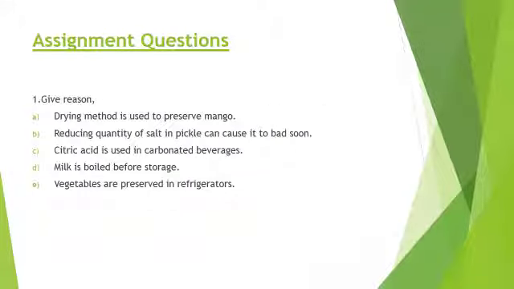Now that's all for today. Now assignment questions. Give reason. A part, drying method is used to preserve mango. B part, reducing quantity of salt in pickle can cause it to go bad soon. C part, citric acid is used in carbonated beverages. D part, milk is boiled before storage. E part, vegetables are preserved in refrigerators.